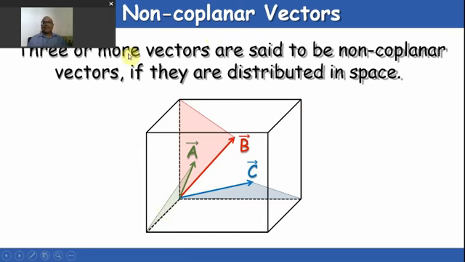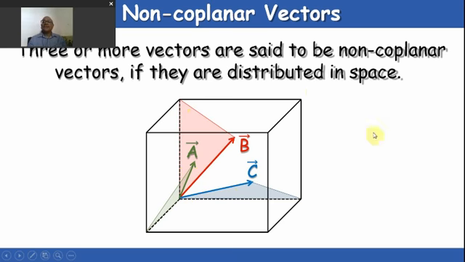Non-coplanar vectors. Three or more vectors are said to be non-coplanar if they are not coplanar. So we can say that they are distributed in space. The directions of these three or more vectors are such that they are pointing in different directions and their lines of action are also in different planes. So you can understand that this is a non-coplanar vector set. B vector is having this plane of working, C vector is working horizontally, and A vector is in some other direction.